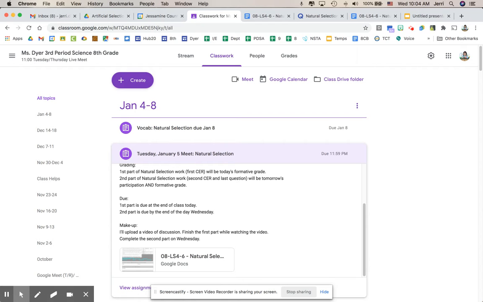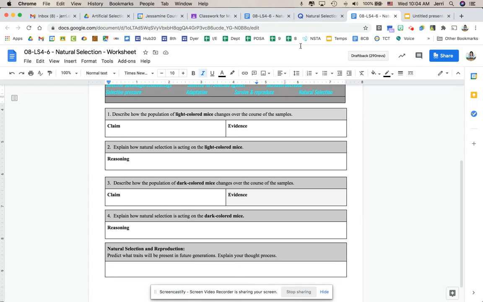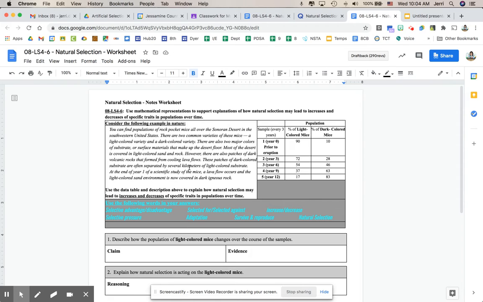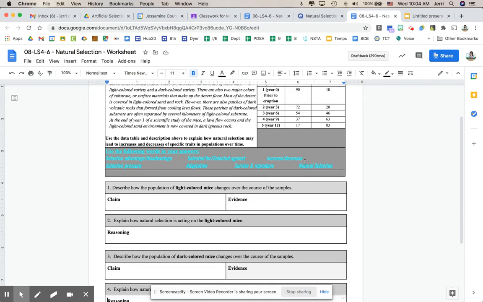What does your work look like? Well, it is going to look like this here. You are going to read a little story. I'm going to go through that with you. You're going to use your data table up here at the top. And then there's some words that we're going to use.